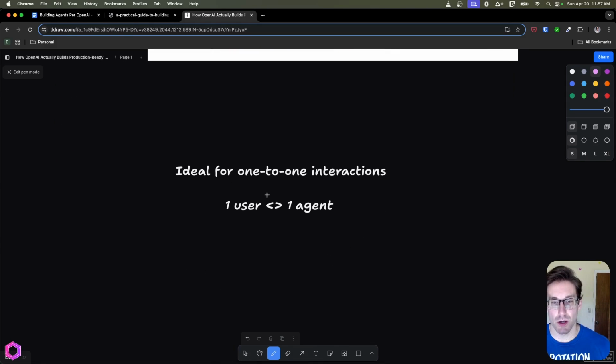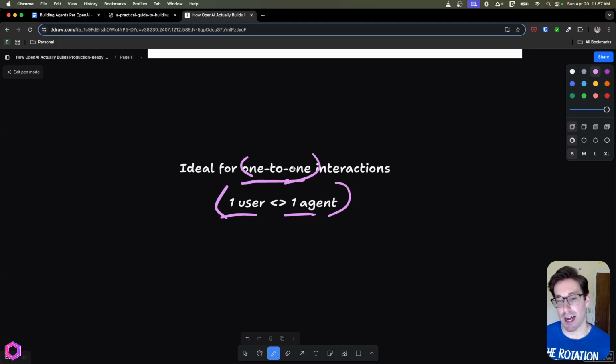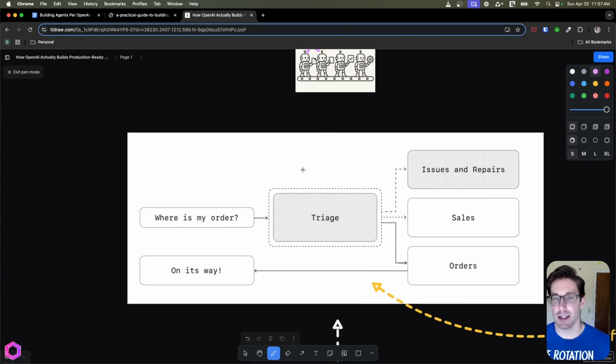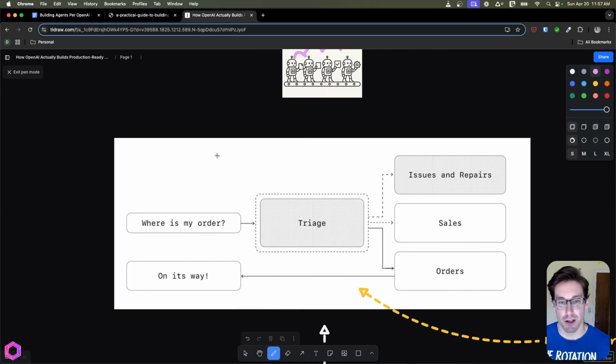And this is best for the cases when you really value in your use case a one-to-one interaction with the user. You want the user to always interact with the same agent at all times. So maybe you've developed an agent that's called Ricky, and Ricky is from Rick and Morty, and he has a certain specific way of acting. We want to make sure that we always have Rick do all of the conversing with the user. But let's say that we want to do a multi-structure that's decentralized. In this structure, again, we'll have a triage agent that has an interface with the user.